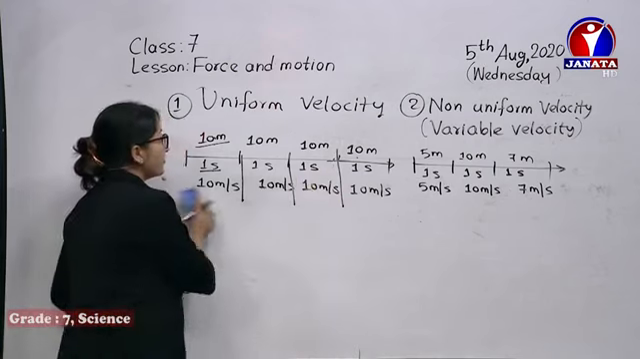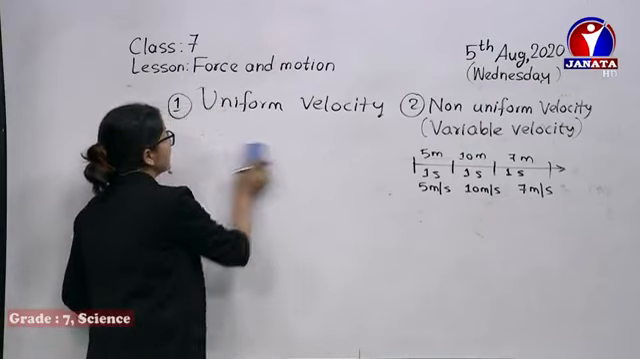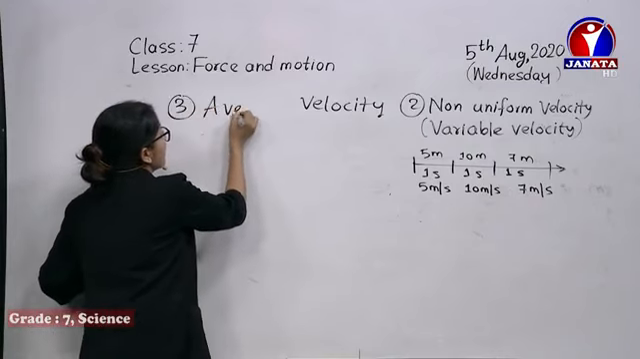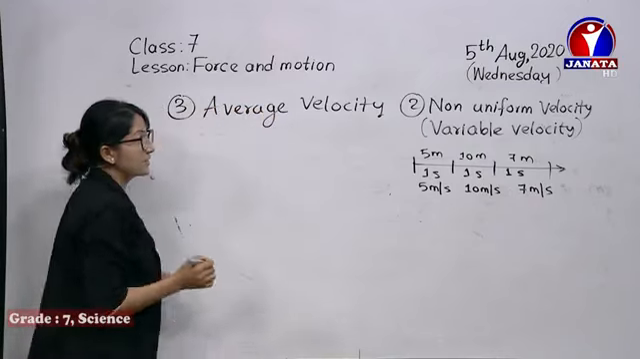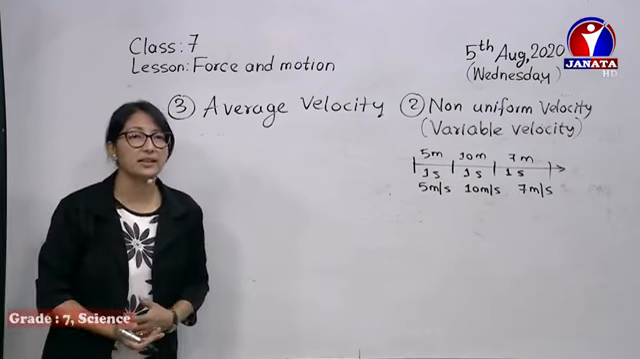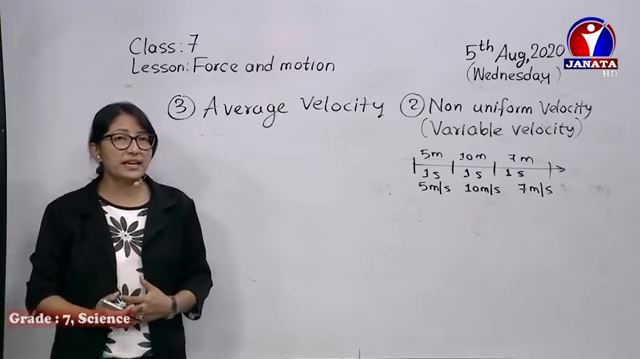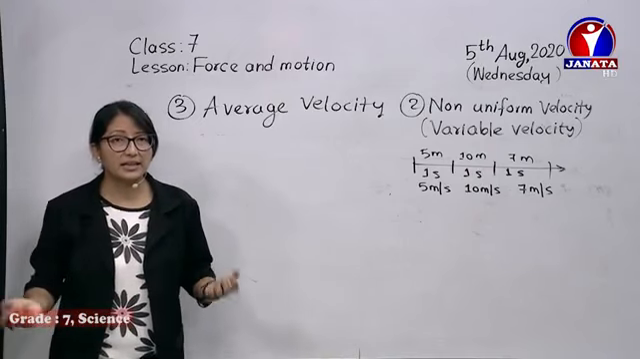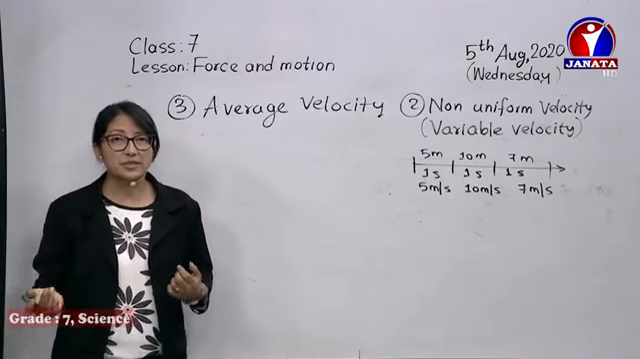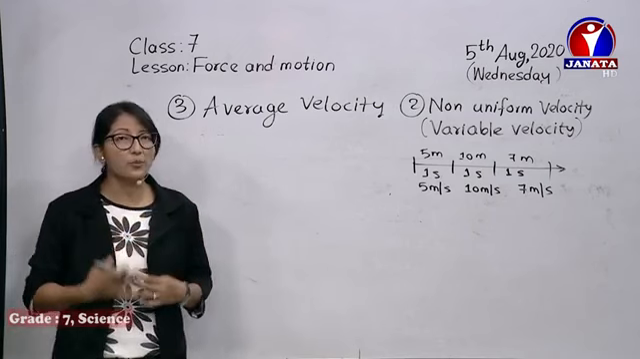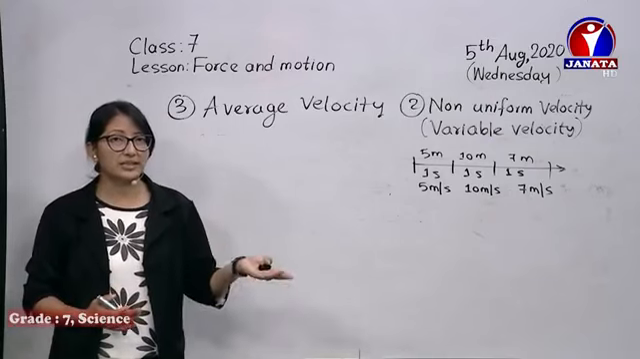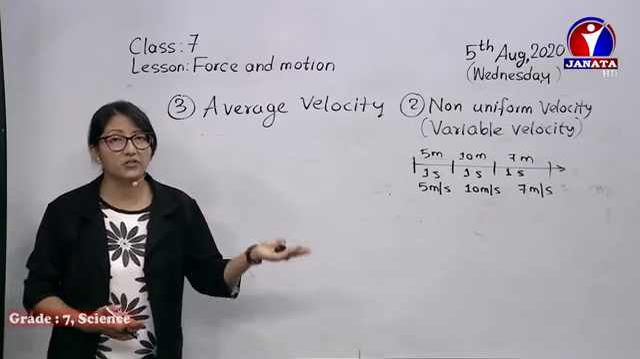Now the last one we have is average velocity. So what is average velocity? The third one is average velocity. Average velocity is simply based on the total displacement. Average means, I think you all know, we take the total of the samples and divide by the total number. So in a certain time taken, how much displacement is covered. In the first 1 second it covered 5 meter, in the next 1 second 2 meters, in the next 1 second 10 meter.